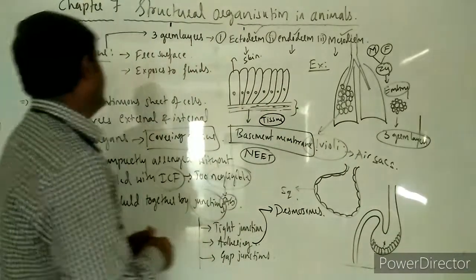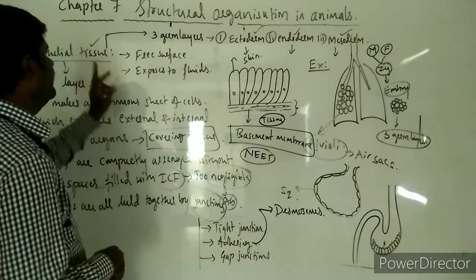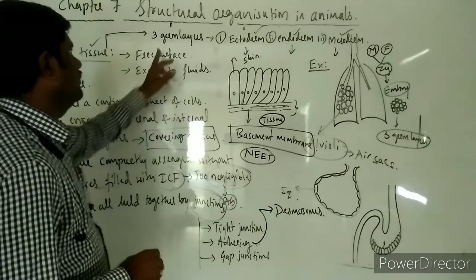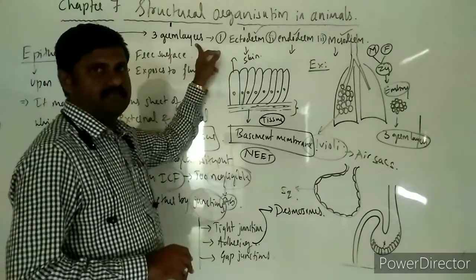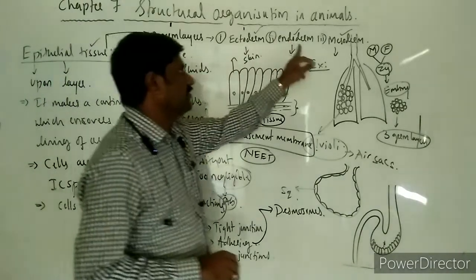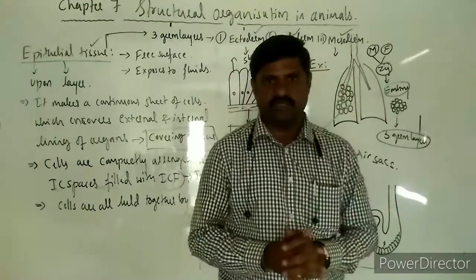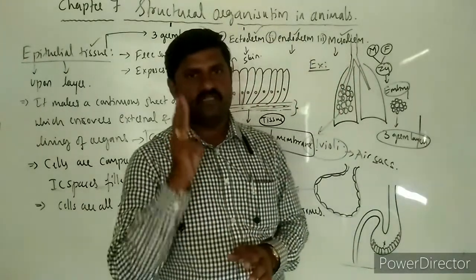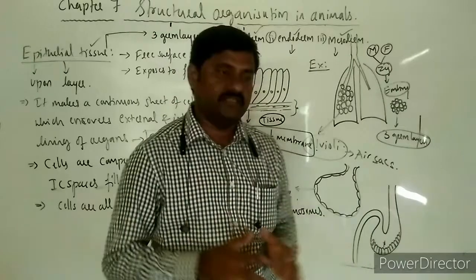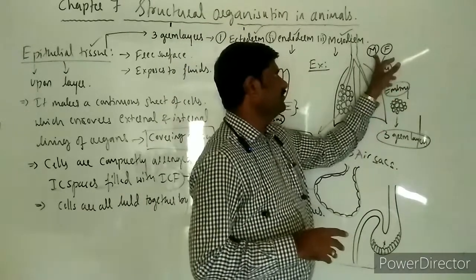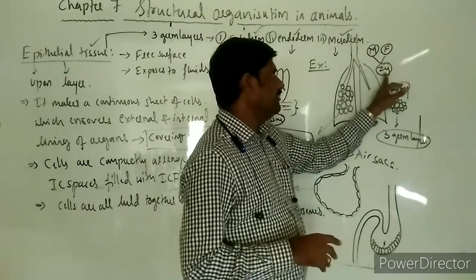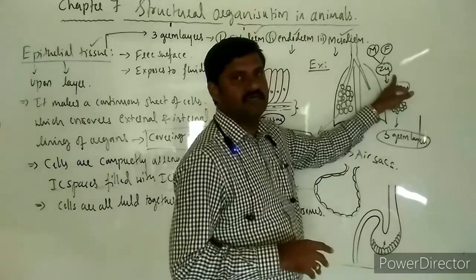And one more thing is, as I have already told you, this epithelial tissue is derived from three germ layers: ectoderm, endoderm as well as mesoderm. It is derived from all the three germ layers. What are these germ layers? Already I have told you. Male gamete and female gamete fuse to form the zygote.